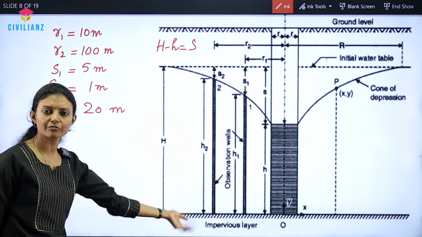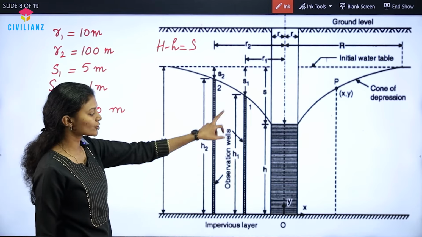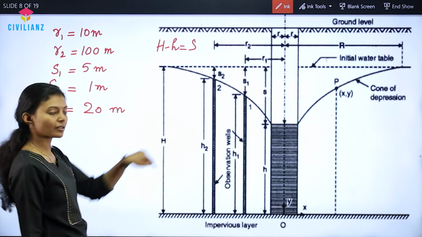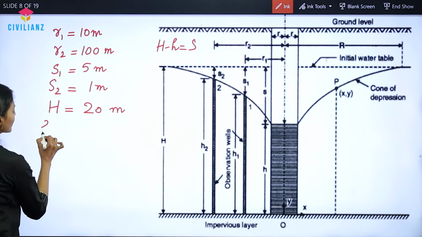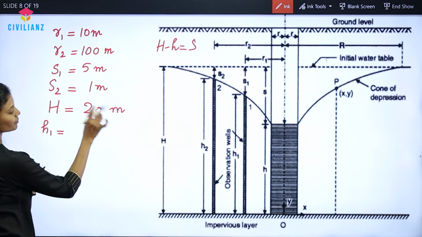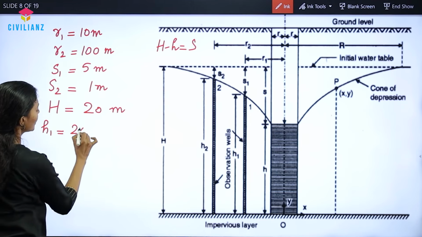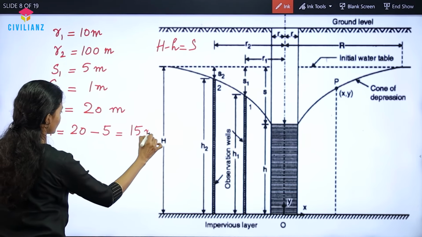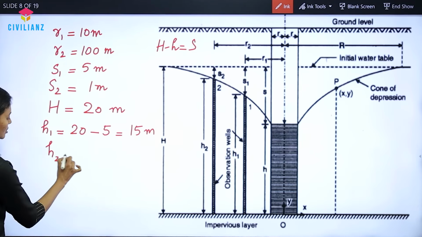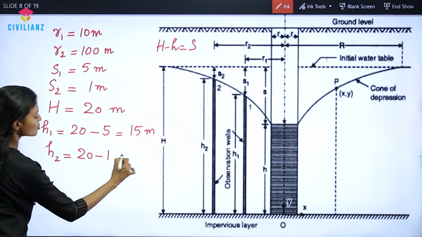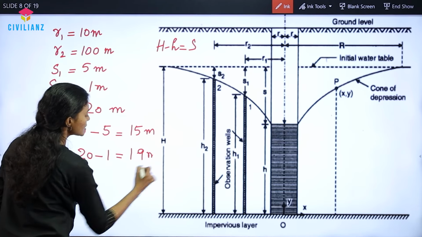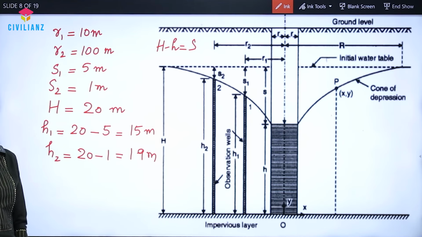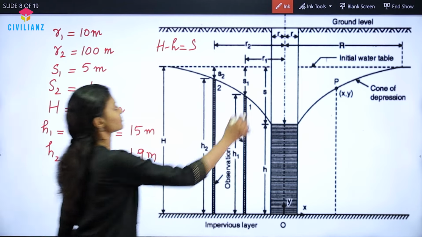It is very evident from the figure also. Now we are going to find out H1 and H2 based on the drawdown and total depth. So H1 is equal to total depth 20 minus 5, which is equal to 15 meter. And H2 is equal to 20 minus 1, which is equal to 19 meter. So now all the values are available with us. We just have to substitute these into the equation.